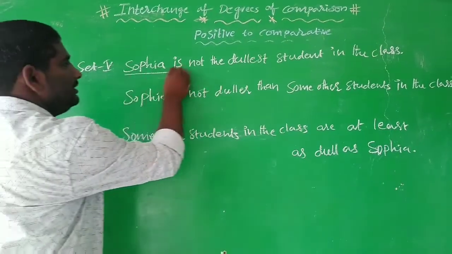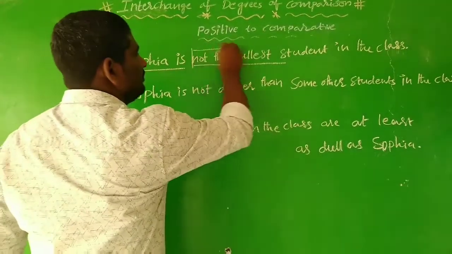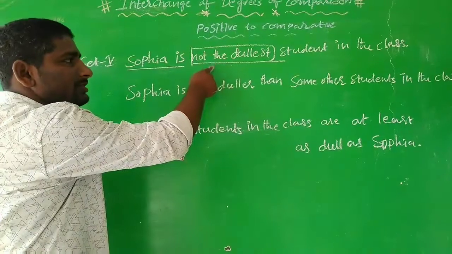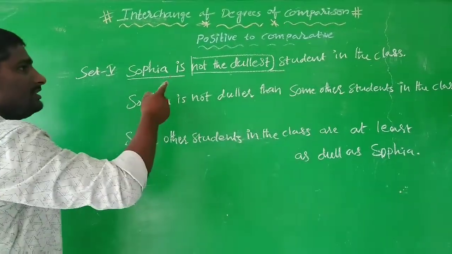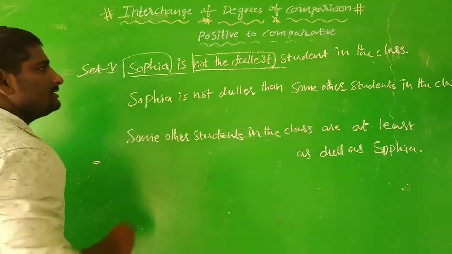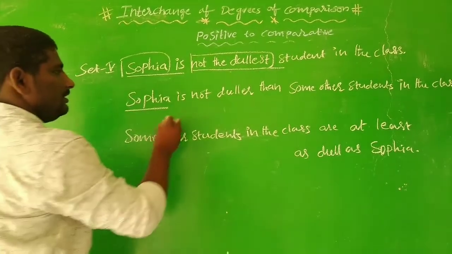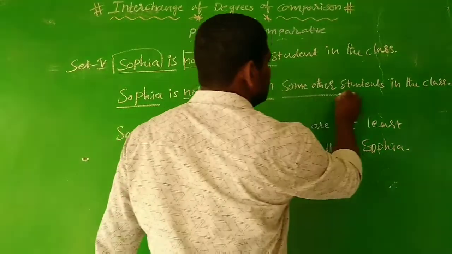Sophia is not the dullest student in the class. So this is in the superlative degree, negative form. This is expressed in negative form. Sophia is compared with all other students in the class. So you can see here, Sophia is not duller than some other students.